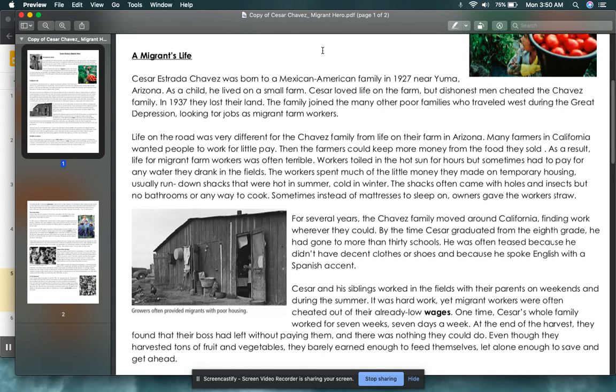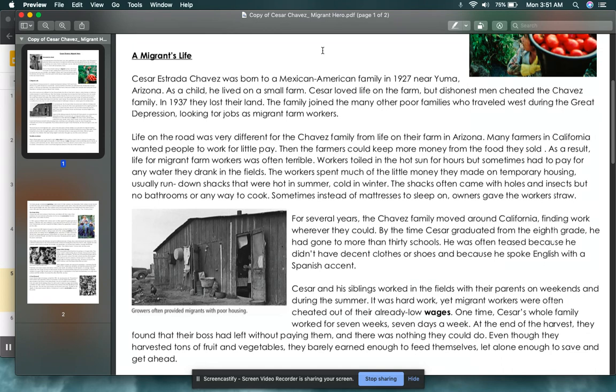The family joined the many other poor families who traveled west during the Great Depression looking for jobs as migrant farm workers. Life on the road was very different for the Chavez family from life on their farm in Arizona. Many farmers in California wanted people to work for little pay. Then the farmers could keep more money from the food they sold. As a result, life for migrant farm workers was often terrible.